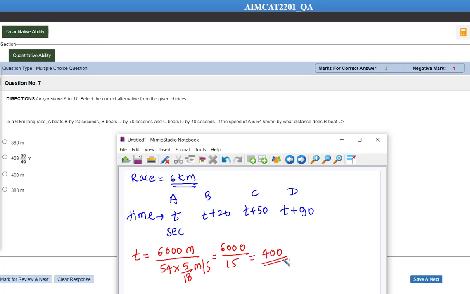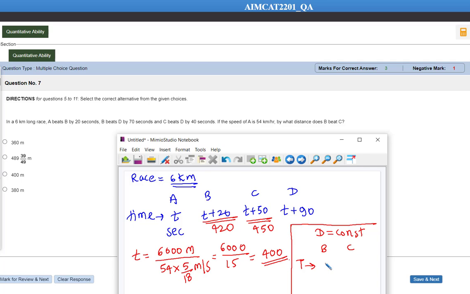Okay everyone, so now we need to find by what distance B will beat C. Now let's have a look at this. The time taken by B will become how much? 420 seconds, and time taken by C will become 450 seconds. So what is constant? Look here, distance is constant. So for B and C to travel the same distance, the ratio of time is equal to how much? 420 is to 450.